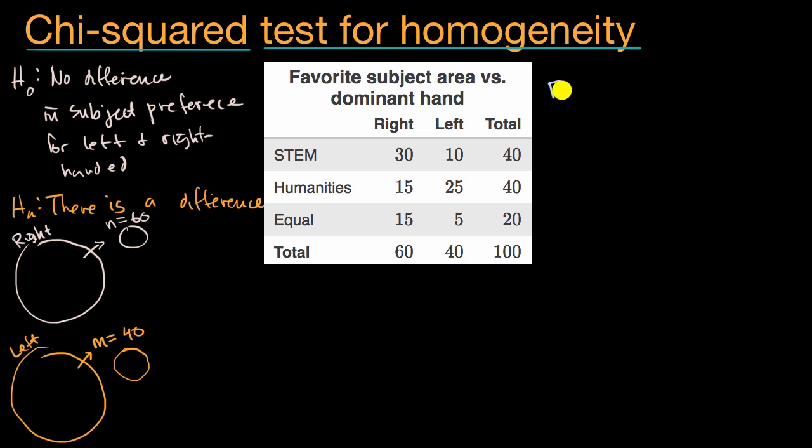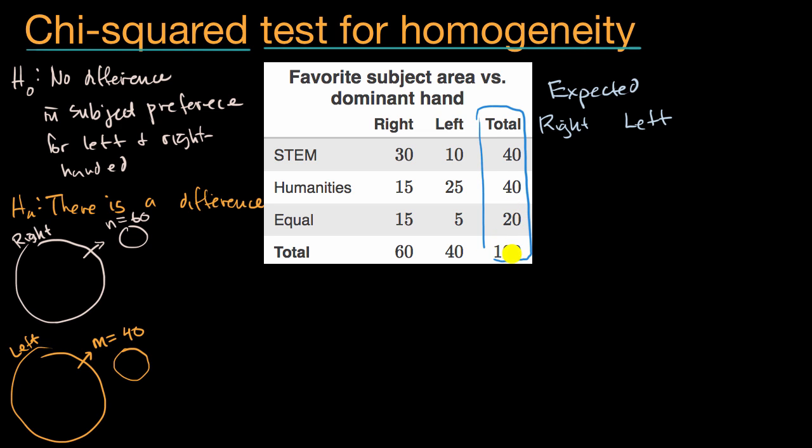So let's start thinking about what the expected data would be if we assume the null hypothesis is true, that there's no difference in preference between right and left-handed folks. This is the right-handed column. This is the left-handed column. Assuming the null hypothesis is true, our best estimate of what the distribution of preference would be in the population generally would come from this total column. Since we're assuming no difference, we would assume that in either group, 40 out of every 100 would prefer STEM, or 40%. 40% would prefer humanities, and 20% would have no preference.